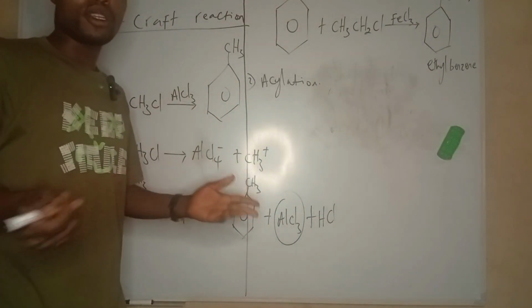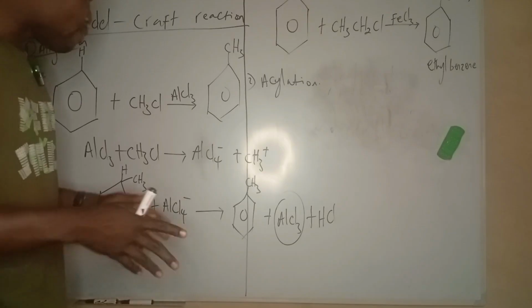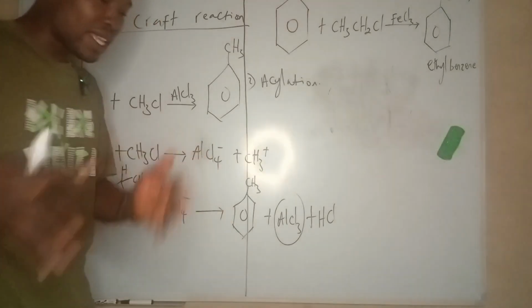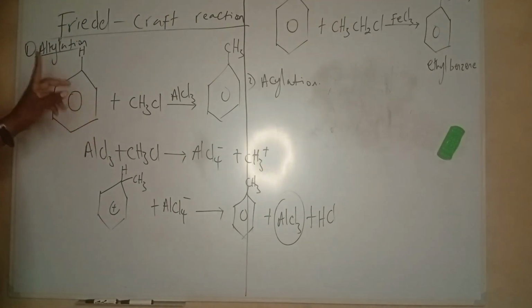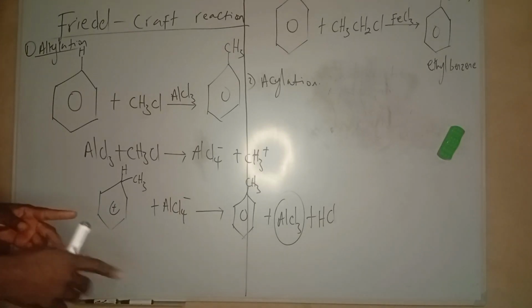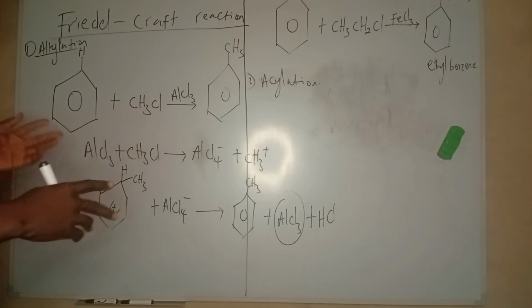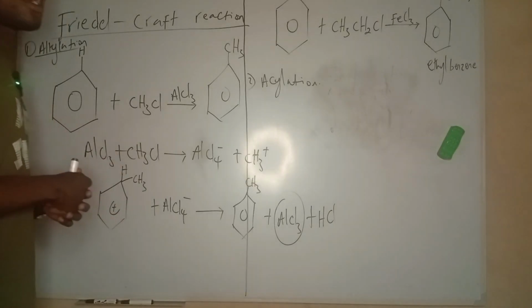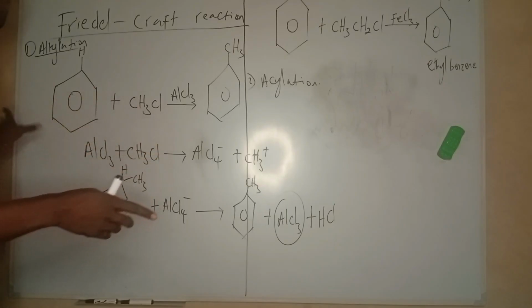Now it's also used for formylation. So I have formyl chloride with benzene, and in the presence of the catalyst, I'm going to get formyl benzene. This reaction was first carried out by James Craft and Charles Friedel. They coupled benzene with an alkyl compound, I think an alkyl chloride also, and they got alkyl benzene.